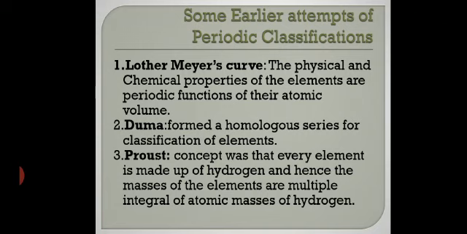You did not study what was given by the earlier chemists about the periodic table, but later it became Mendeleev's periodic table, and from Mendeleev's periodic table we came to know, for the first time, a meaningful classification. After that came Moseley's periodic table, which is the long form of the periodic table that you are studying today. And let me tell you, the modern periodic table is mainly contributed by Bohr and Werner, and it is also known as Bohr-Werner's periodic table.